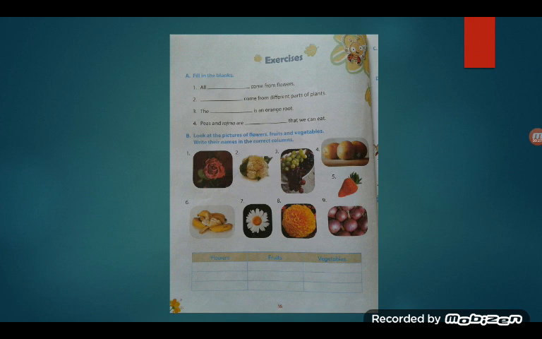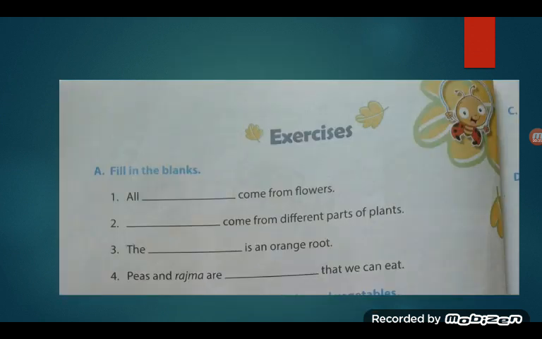Now see children, this is your Science Ahead page number 16. Question answers are given over here. Which is the first one? Fill in the blanks. Number 1. All dash come from flowers. Number 2. Dash come from different parts of plants. Number 3. The dash is an orange root. Number 4. Peas and rajma are dash that we can eat.